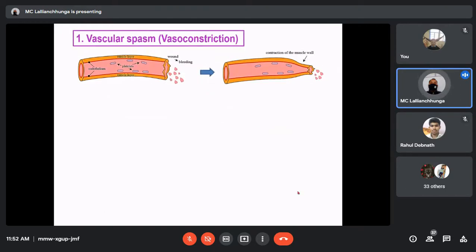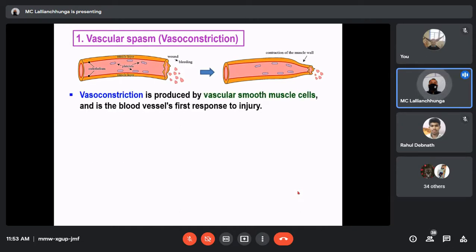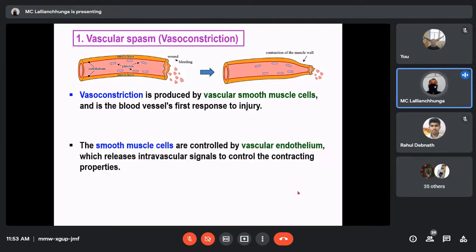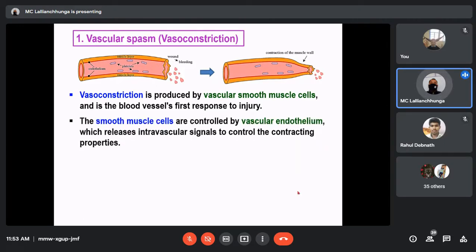Vascular spasm is nothing but vasoconstriction of the blood vessel which is injured or cut. Vasoconstriction is produced by vascular smooth muscle cells and is the blood vessel's response to injury. The smooth muscles are controlled by the vascular endothelium, which releases intravascular signals to control the contracting properties.